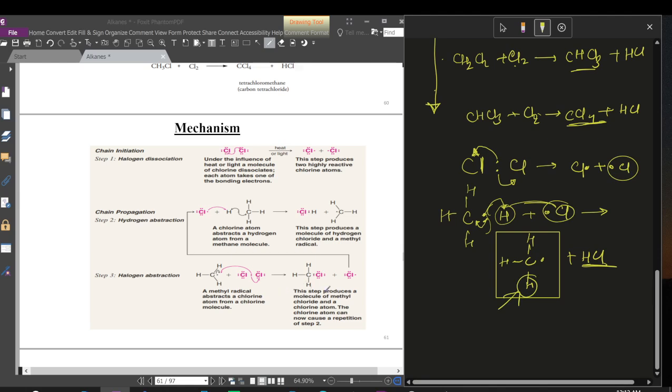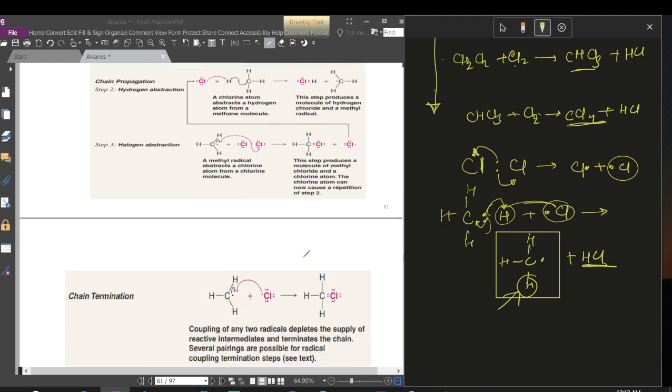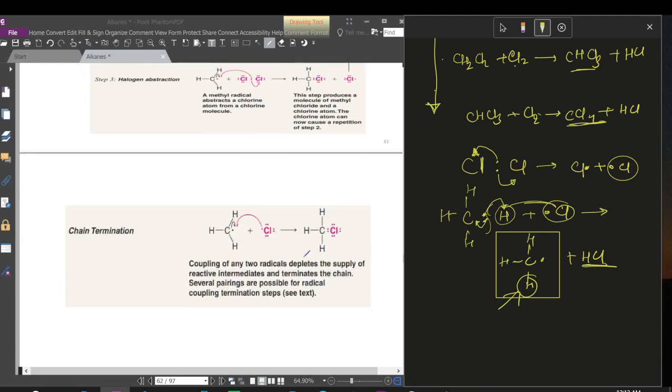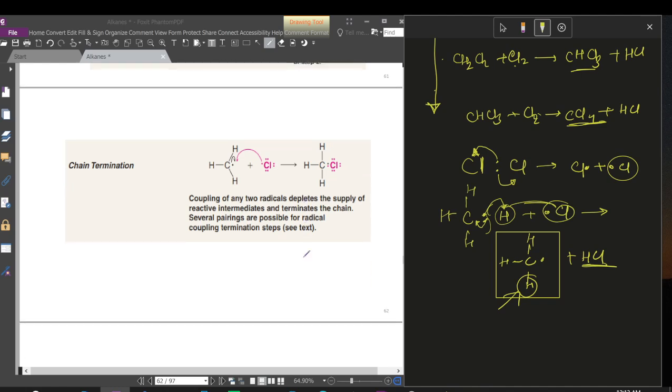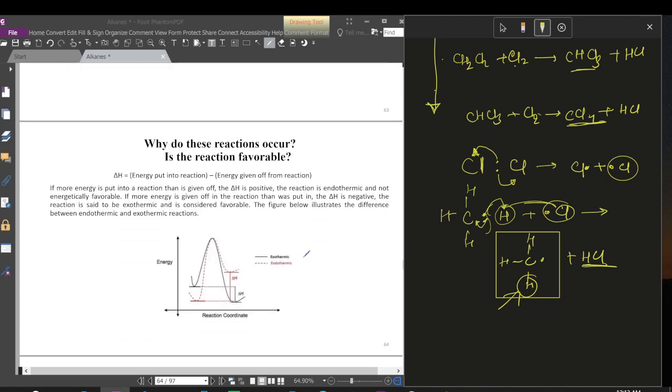So this will form dichloromethane, and then further react with chlorine. So this is the chain termination. Coupling of any two radicals completes the supply of reactive intermediates and terminates the chains. Several pairings are possible for radical coupling termination steps. So there are I think four steps to finally replace all of the hydrogens with chlorine. And finally we get carbon tetrachloride.